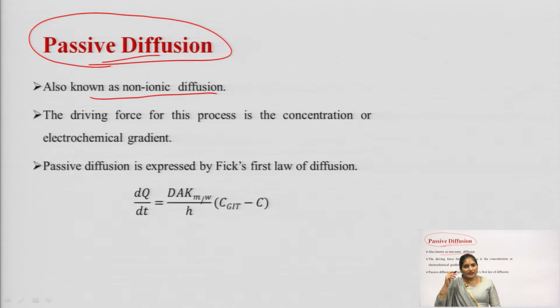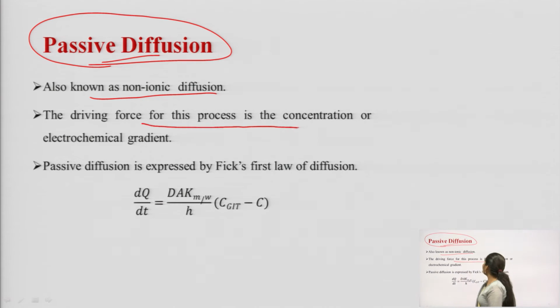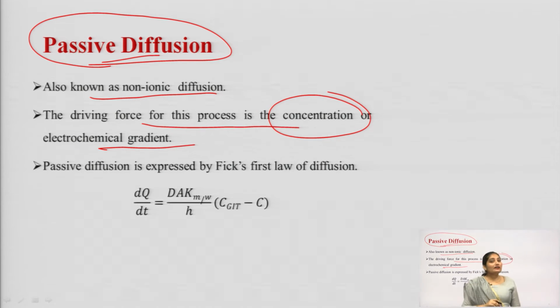The driving force involved in this process is the concentration gradient or the electrochemical gradient. Now, a question comes to our mind: what is the concentration gradient or the electrochemical gradient? The concentration gradient is the difference in the drug concentration on either side of the membrane.